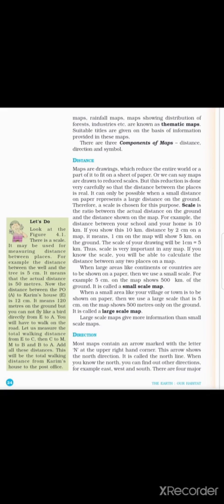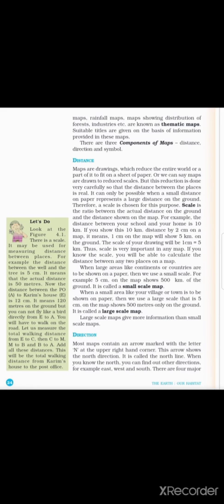When large areas like continents or countries are to be shown on paper, then we use a small scale. For example, 5 centimeters on the map shows 500 kilometers on the ground. It is called a small scale map. When a small area like your village or town is to be shown on paper, then we use a large scale, that is, 5 centimeters on a map shows 500 meters only on the ground.